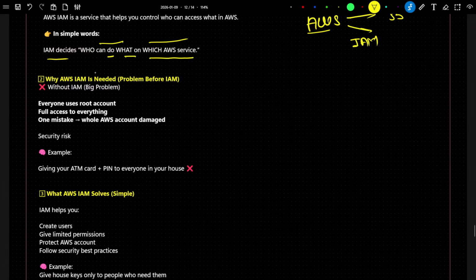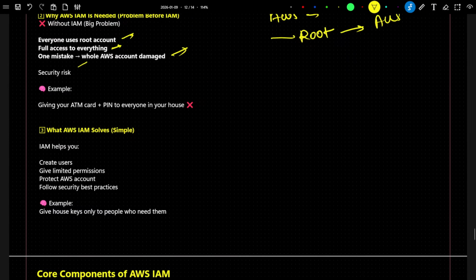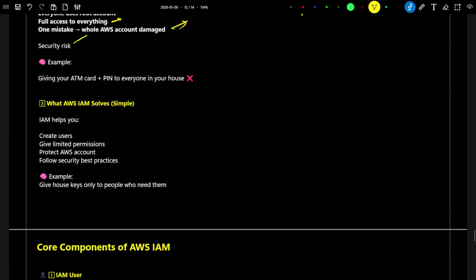Now let's understand why AWS IAM is needed. Problem before IAM. Without IAM, what is the big problem? Everyone uses the root account. Whenever we create an AWS account, we generally use a root account. In this root account, you will have access to all these AWS services. You will have full access to everything. One mistake, and the whole AWS account can be damaged. So this is the biggest problem. If you use a root account, you will have access to everything, and one mistake, the whole AWS account can be damaged. This will also incur a security risk. So that is the problem.